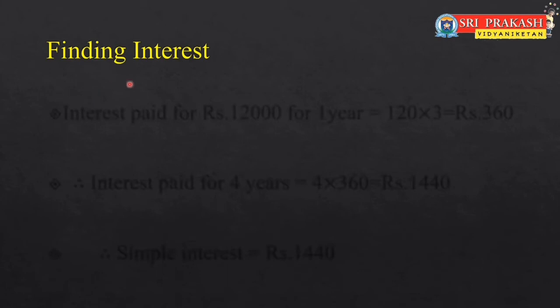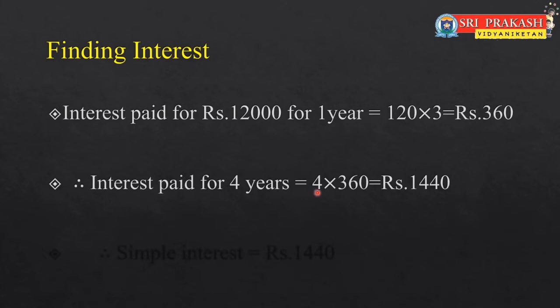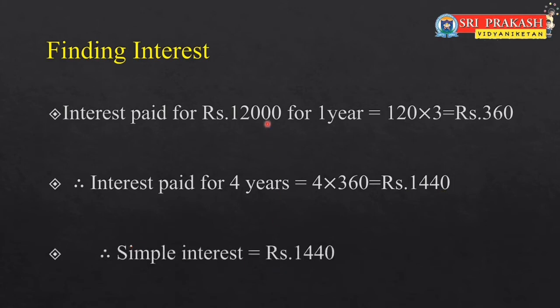So we have 120 hundreds in 12,000. Therefore for 1 year the amount paid is 3 into 120, 360 rupees. So if it is 360 rupees for 1 year, then what would be for 4 years? Yes, 4 into 360, 1440 rupees. Therefore simple interest paid on 12,000 for 4 years at 3% is 1440 rupees. This is the general process for finding simple interest.